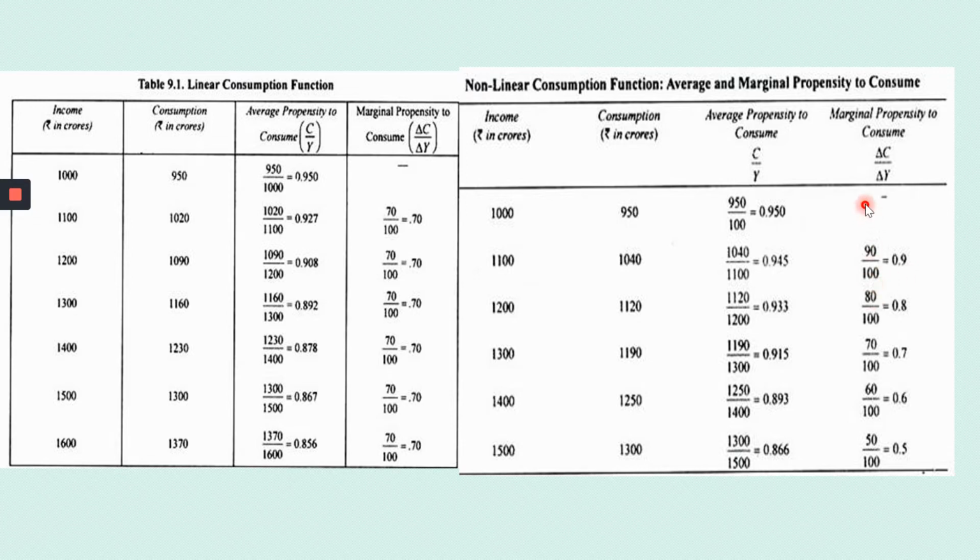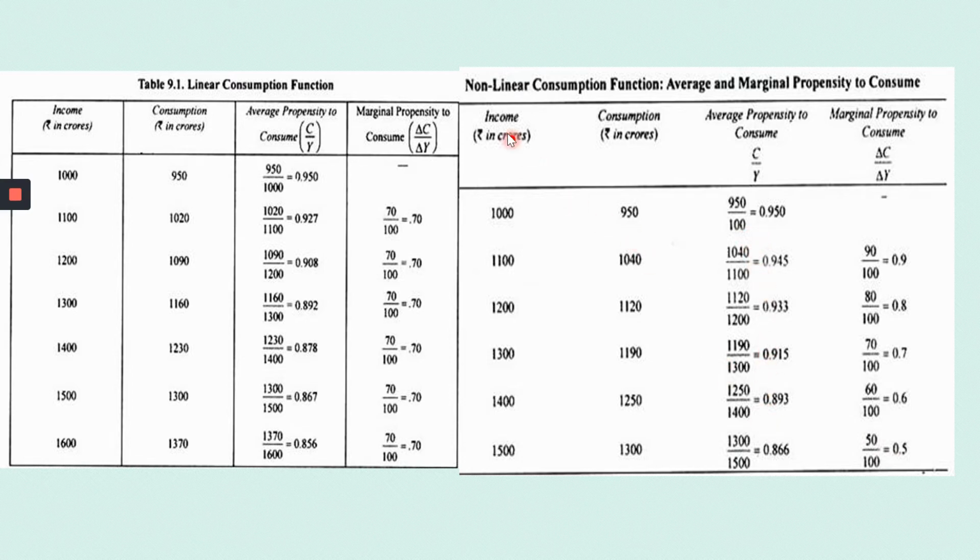So here, if you notice, the marginal propensity is not constant as in this case. The marginal propensity to consume varies: 0.9, 0.8, 0.7, 0.6, 0.5. And as usual, average propensity also varies. So here, the marginal propensity to consume varies and the average propensity to consume also varies.